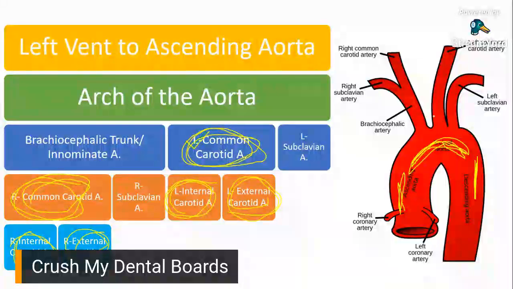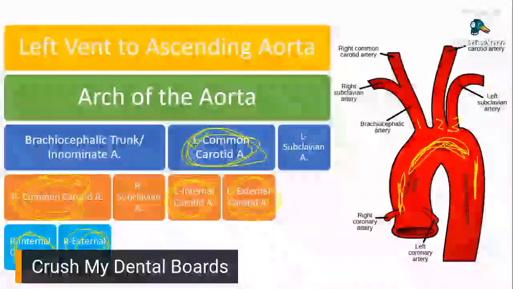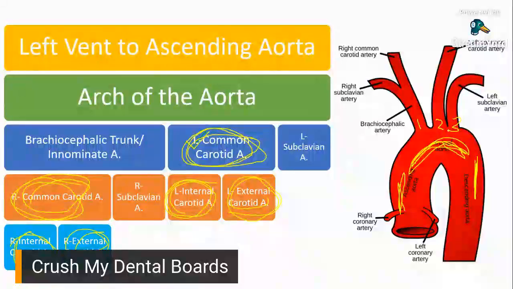Arch of the aorta has 3 main branches. You have your brachiocephalic artery, you have your left common, you have your left subclavian. So, check. Yay. Tapos na rin siya.